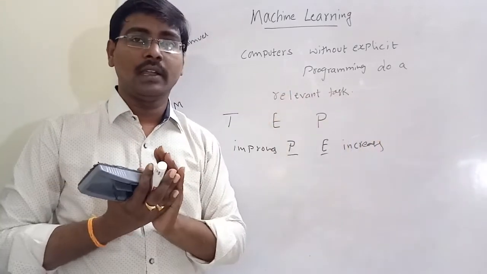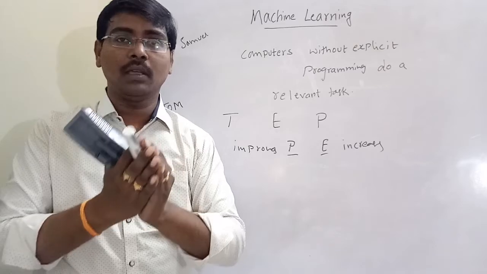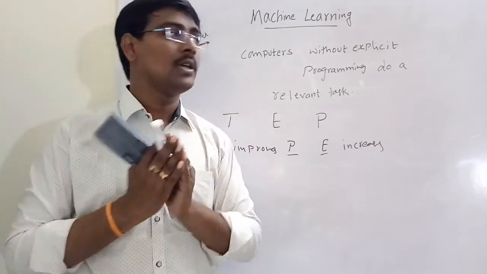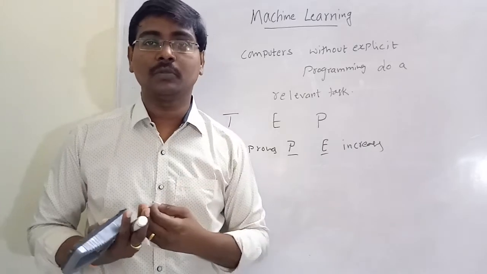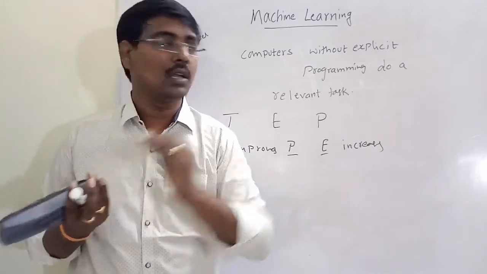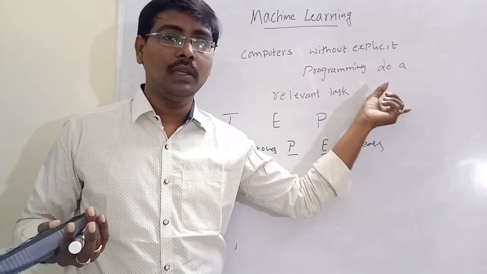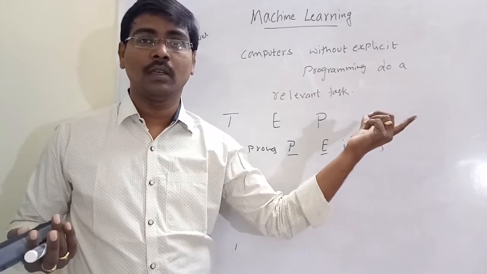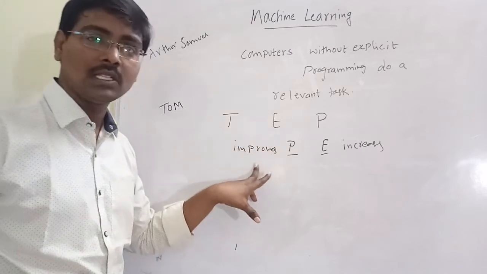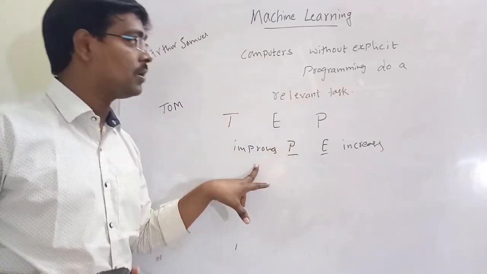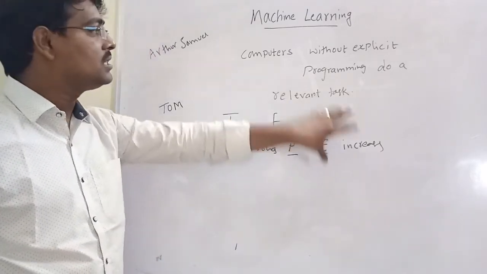Suppose I train the data. Whenever two numbers A and B come, simply add them. Similarly, if my numbers are X and Y, I already have a lot of experience in adding two numbers, so whenever X and Y come, I simply add X plus Y. That means where experience increases, the performance also increases. This is machine learning.